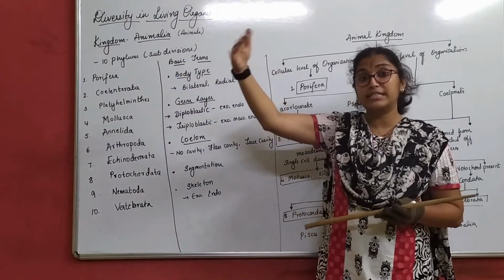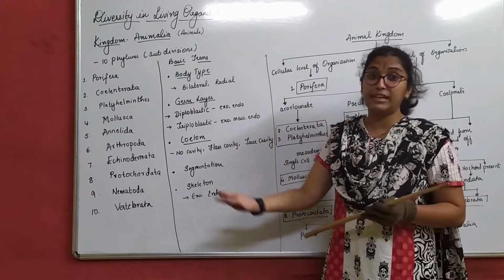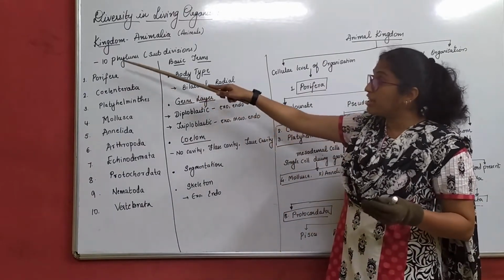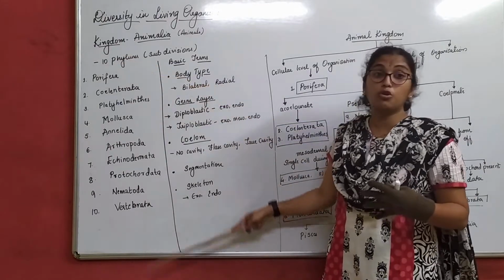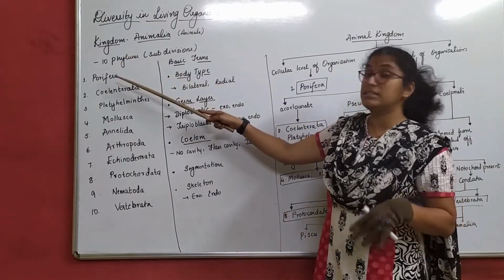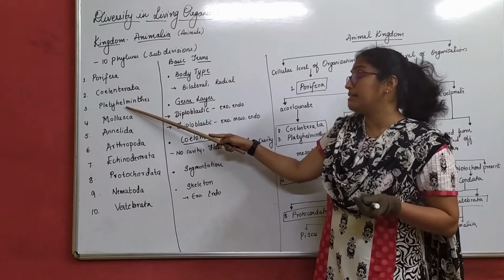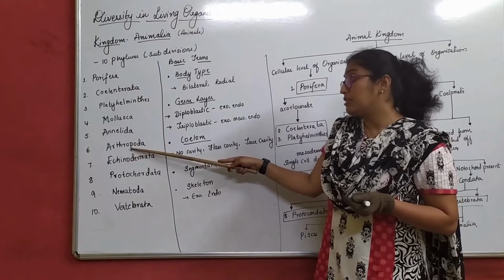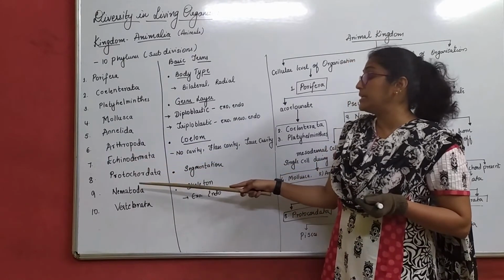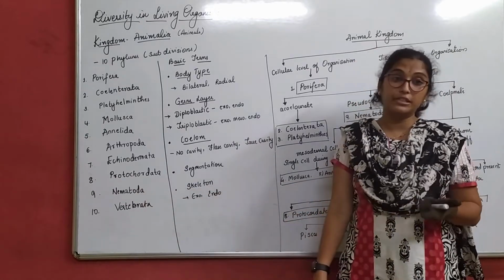That means first level, second level, third level, they have evolved from each and every level. That is why we have classifications, what we call phyla, which has to go in order. So first is, I repeat, Porifera, Coelenterata, Platyhelminthes, Mollusca, Annelida, Arthropoda, Echinodermata, Protochordata, Nematoda and Vertebrata.